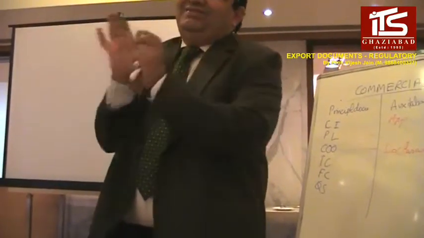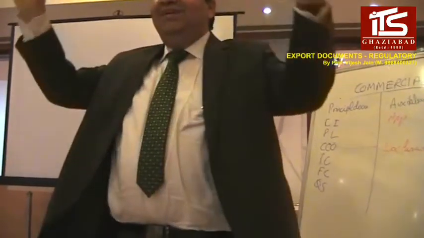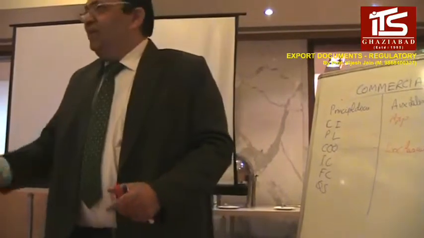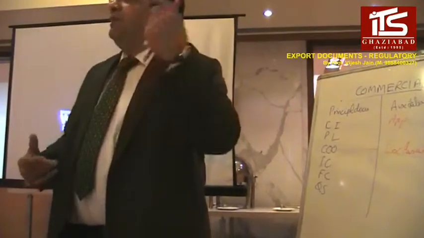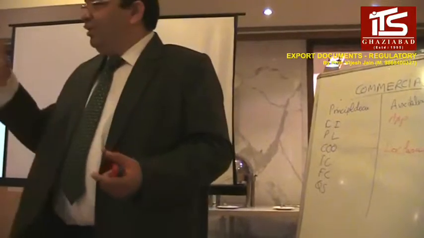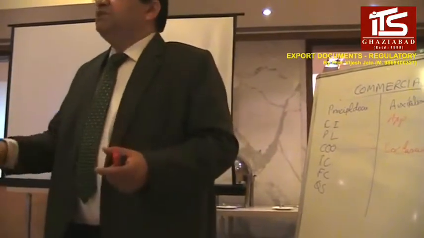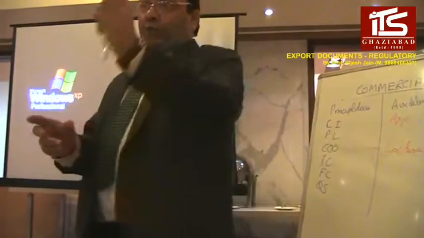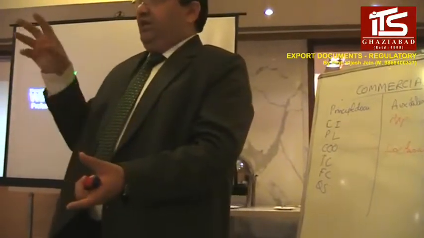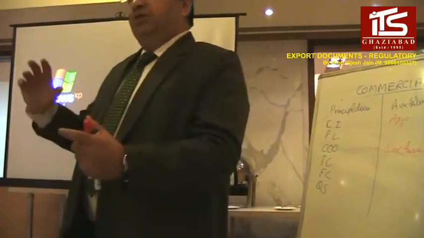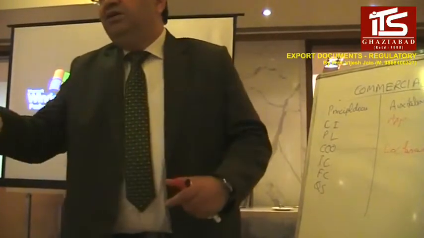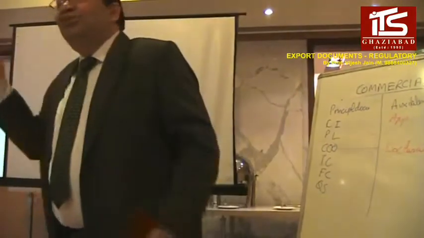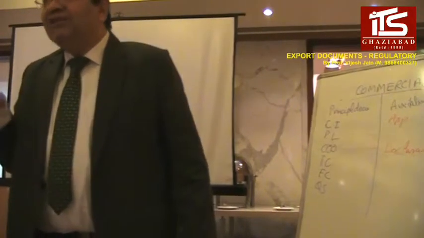Then what is the code? And for all their duty drawback, or RBI's, what item has gone, what should be the value of that, or even for customs. Customs has to find out from the international market what actually is the value of this robotic arm with a 3-phase motor with foundation and this and that. If they go into the detail of the description, they can never find the actual value. It's not possible. Are you understanding what I'm saying?